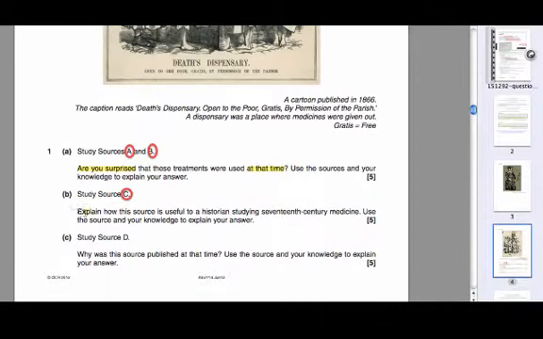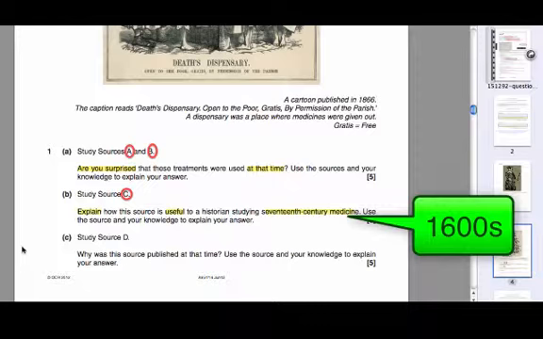We've got an explain question here, and the thing it's asking you to explain is how useful this source is going to be to a historian. So we're looking to explain the use of a source. And then the date is also important, the 17th century. 17th century medicine. So for the 17th century, we're obviously talking about the 1600s.